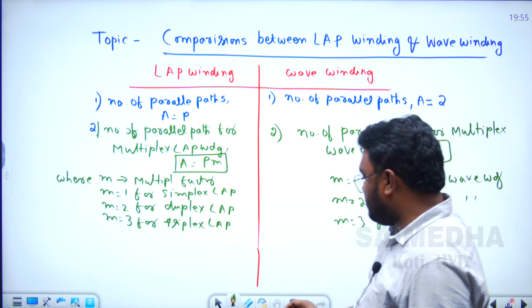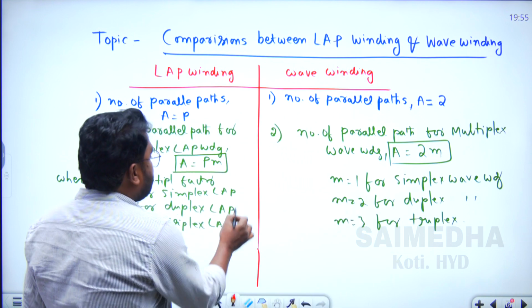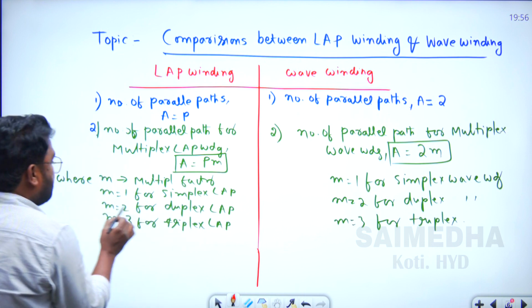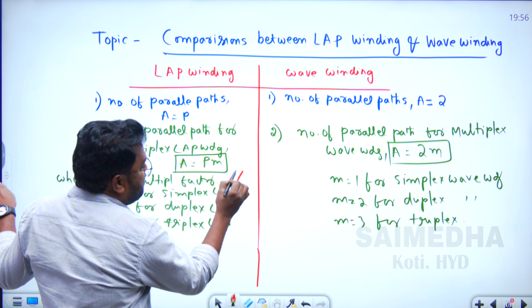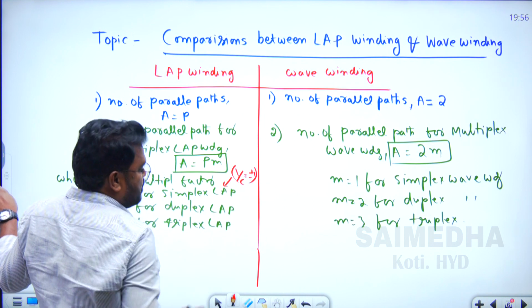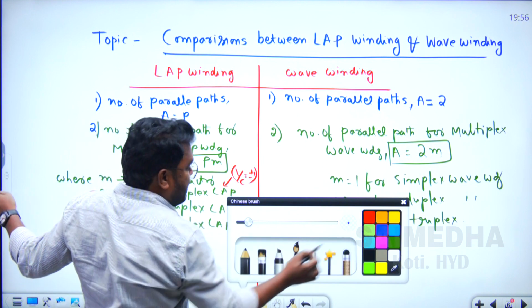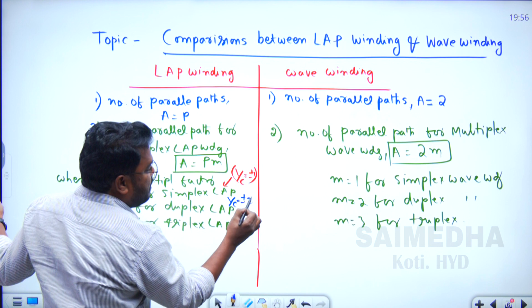What is the meaning of simplex lap winding and simplex wave winding? Considering the commutator pitch, simplex lap winding means the commutator pitch Yc is equal to plus or minus 1, and for duplex lap winding the commutator pitch Yc is equal to plus or minus 2.